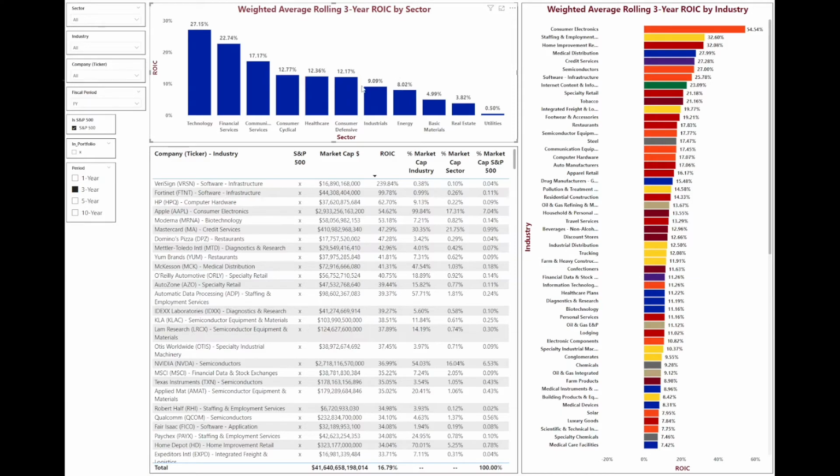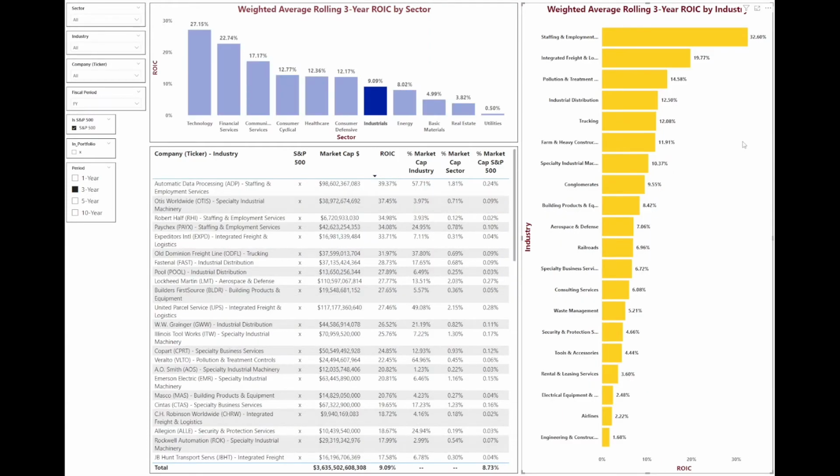Some other things I want to point out. Just because industrials is towards the bottom of this list at just under 10%, it doesn't mean every industry within industrials is a bad industry. Over on the industry chart here, I have each industry ranked by their ROIC. The highest is consumer electronics at 54.5%. Now, I will say that this is the S&P 500 companies only, and Apple makes up a large part of consumer electronics, so it is going to be a little bit skewed there. But in general, this gives a good idea of the best industries for ROIC.